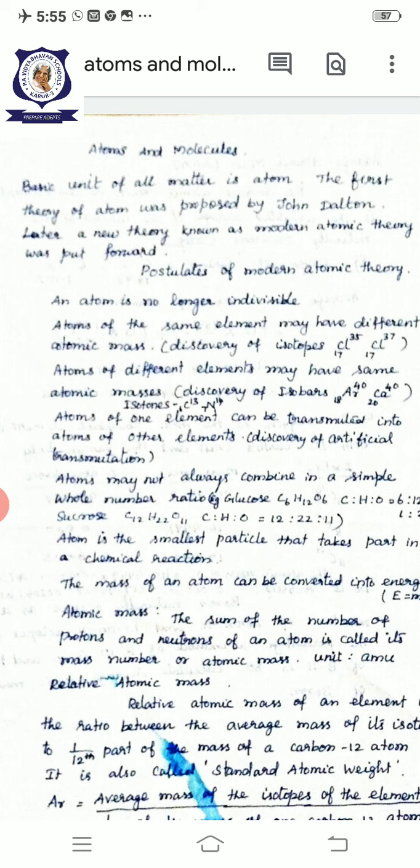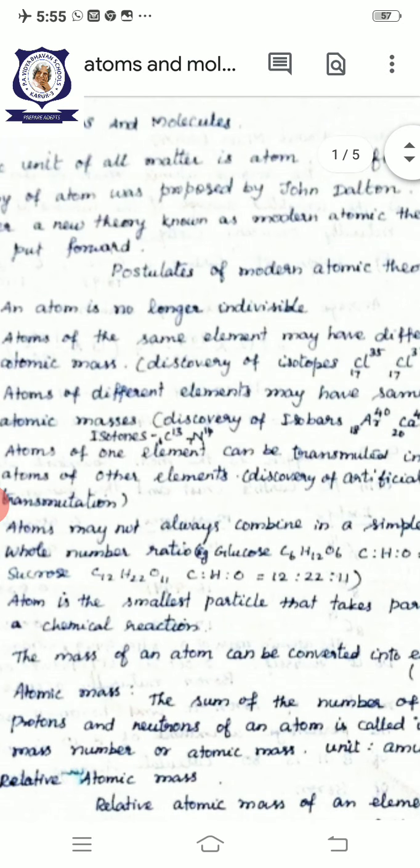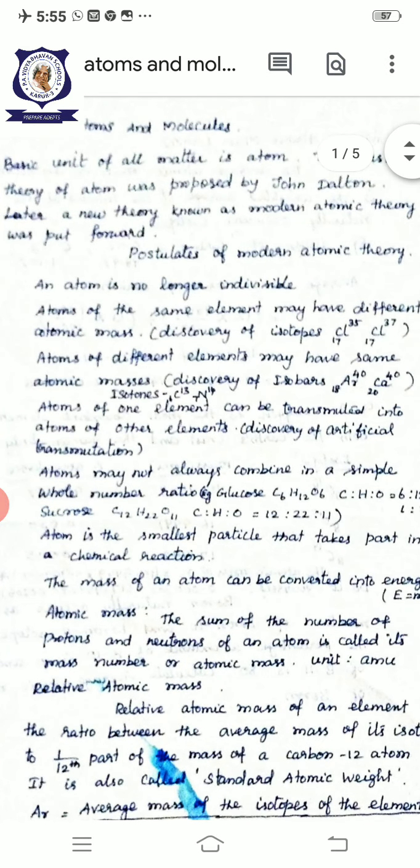Before the discovery of electrons, protons, and neutrons, the first theory of the atom was proposed by John Dalton. He gave some postulates of atomic theory. Atom means indivisible. According to John Dalton, atom is an indivisible particle. The atoms of the same element have the same properties, and atoms of different elements have different properties.